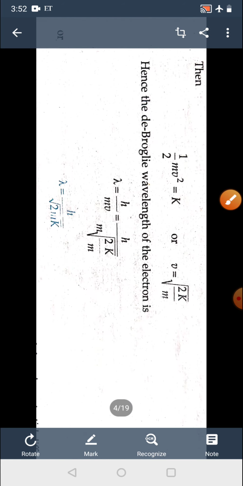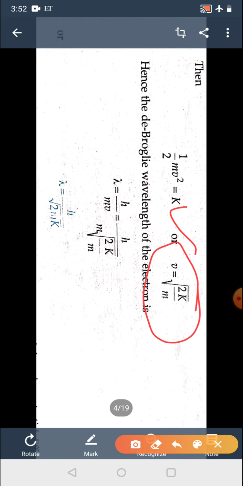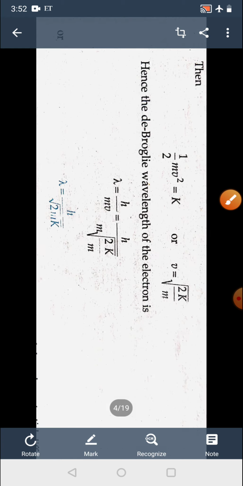And if it is asked to show that the de Broglie wavelength lambda for an electron of kinetic energy K is given by this formula, then if you consider kinetic energy as K, K is equal to half mv square. So v is equal to under root 2K by m. So lambda is equal to h upon mv, so it is h upon m under root 2K by m. So lambda can be derived as h upon under root 2Km. That is its derivation.